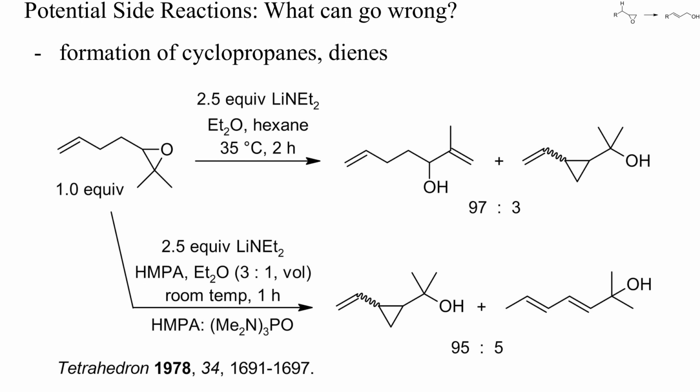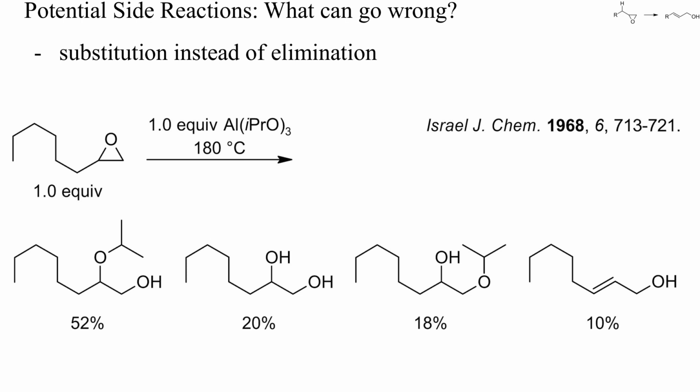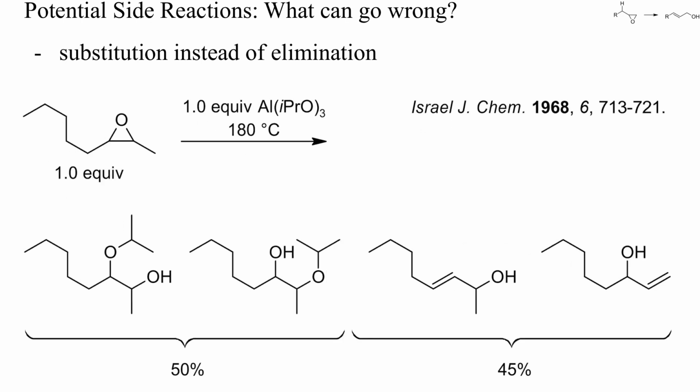Thus, it is certainly worthwhile to try a few different solvents and bases if one's reaction does not yield the expected product. Another potential side reaction is the alkylation of the base. In this example, a terminal epoxide was treated with one equivalent of aluminum isopropoxide, and a useless mixture of mostly ethers resulted. With an internal epoxide, the yield of allylic alcohols was a bit higher, but still a lot of ether was formed.